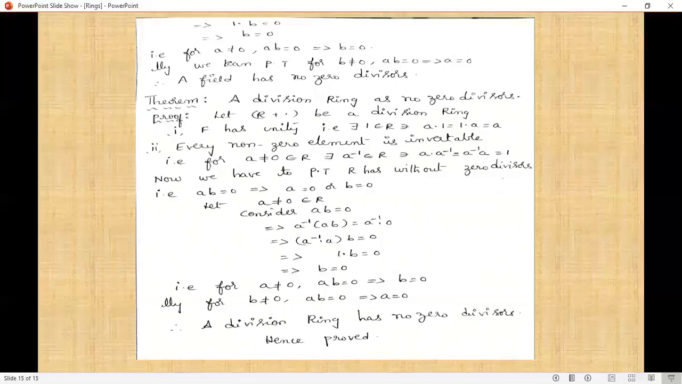What we now prove is that R is without zero divisors, applying the same process as in the field theorem. We consider a not equal to 0 belongs to R and ab = 0. Since a not equal to 0 belongs to R, every non-zero element in R is invertible. So multiplying by a inverse on both sides and applying the same process, we will get the remaining answer. Therefore, every division ring has no zero divisors, hence proved.